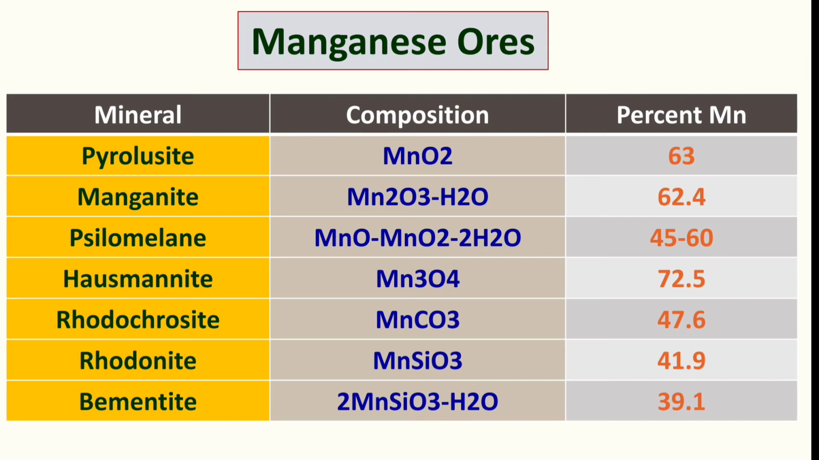Rhodonite, that is MnSiO3. And bementite is 2MnSiO3.H2O. Okay, so this is another very important mineral of manganese, but important ones are the first few. Okay, and the high percentage of manganese that is being extracted, 72%, 72.5%, is from hausmannite, means the oxide or Mn3O4.